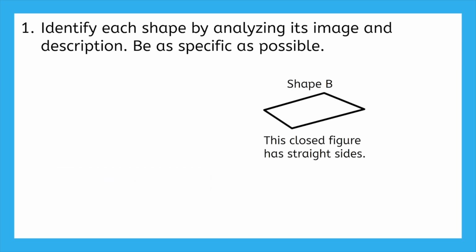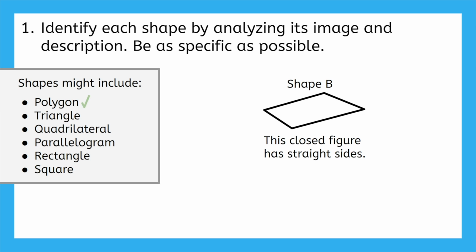And what about shape B? Now that we've gone through shape A together, go ahead and see if you'd like to make any changes to your answer for shape B, or if you're confident in the name you gave it. A closed figure with straight sides is a polygon, but can we be more specific? Well, triangles only have three sides, but this has four, so it's definitely a quadrilateral and not a triangle.